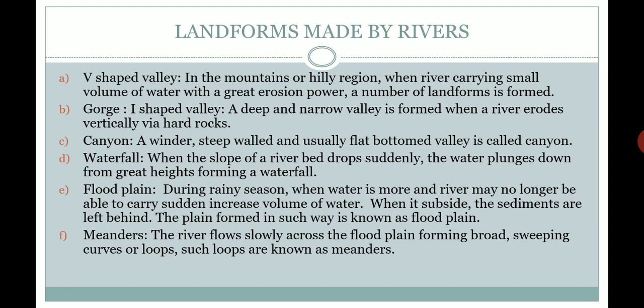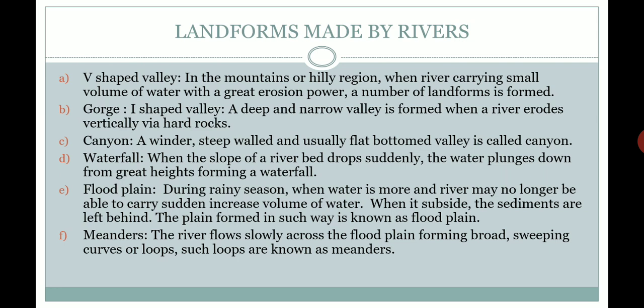The plain forms in such a way: first, during the rainy season when water is more and the river can hold only a small amount of water, there is a sudden increase in water. After it subsides, meaning when the river water goes down, the sediments left behind form what is known as a floodplain.